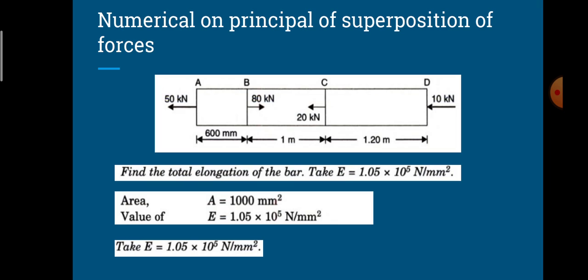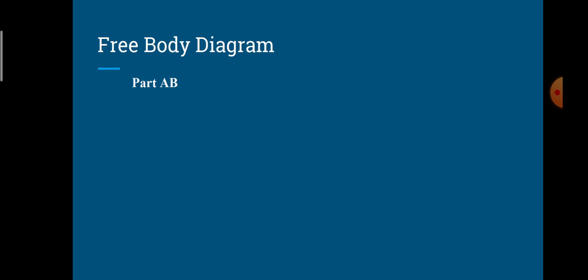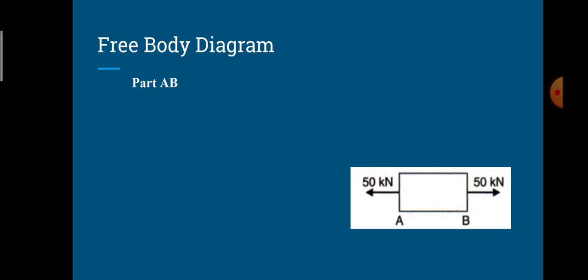Next, we are supposed to calculate the total elongation of the bar. As explained in the concept of the principle of superposition of forces, the first and foremost important step is the calculation of the free body diagram. While calculating the free body diagram, I have split the object into three individual objects, that is AB, BC and BD.